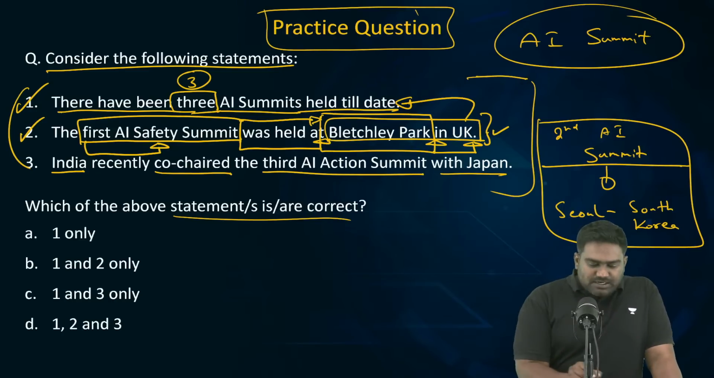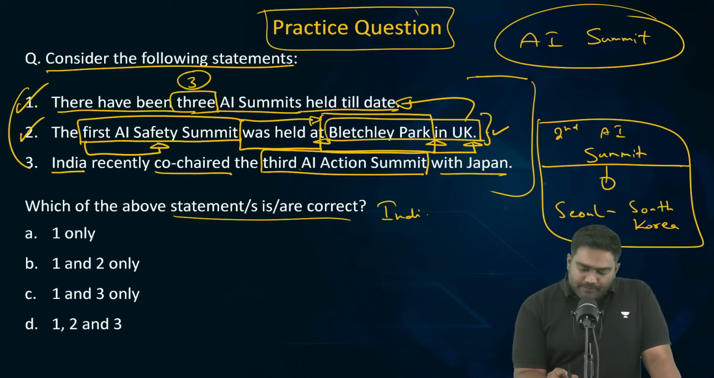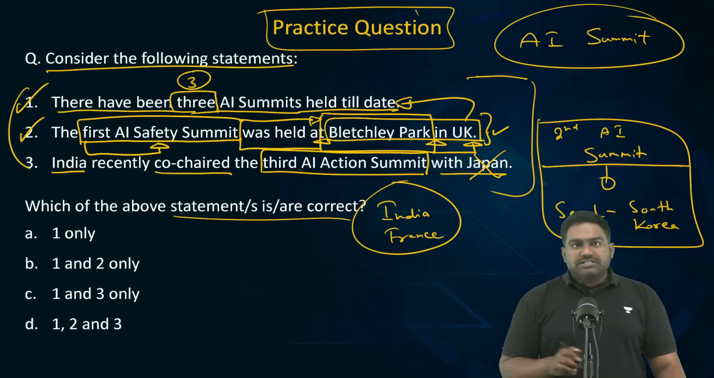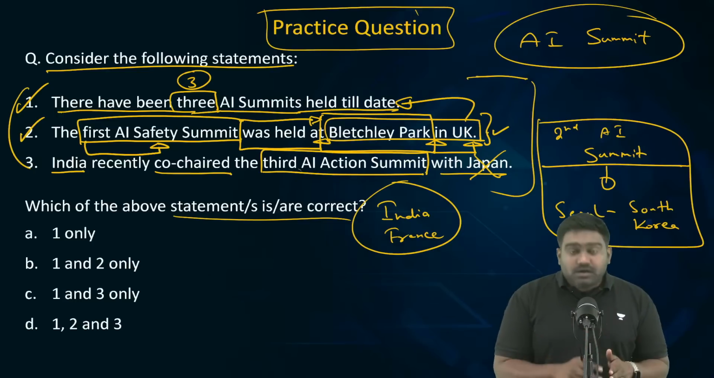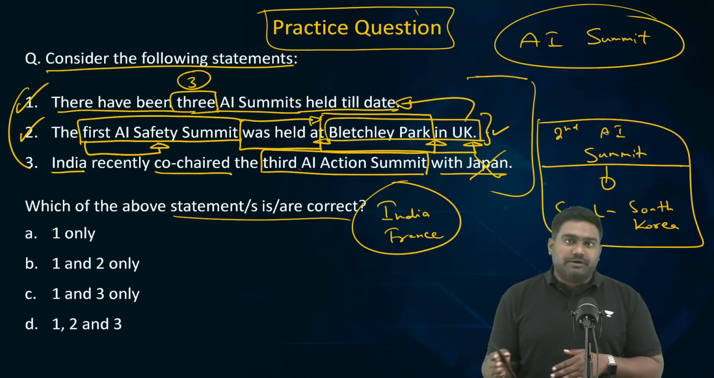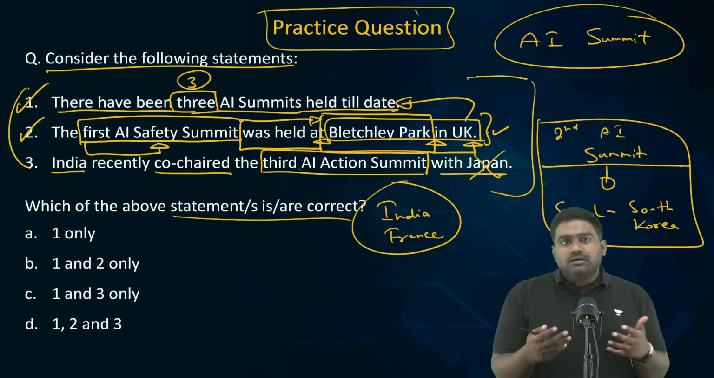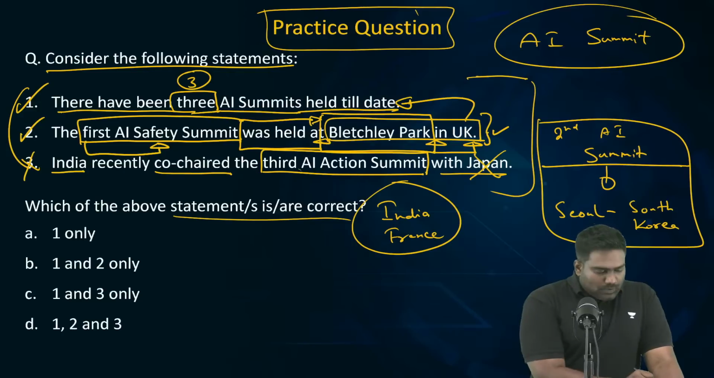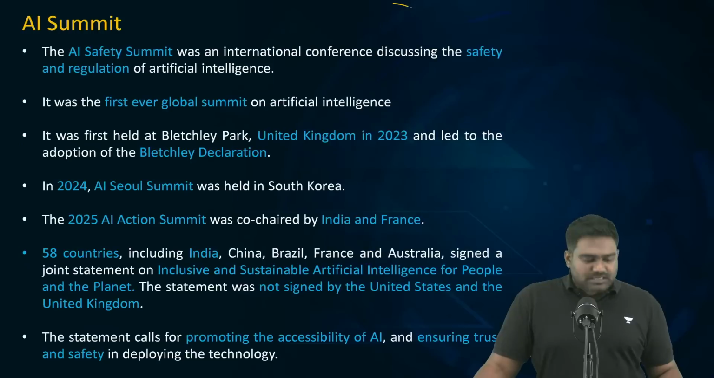The third AI summit, called the AI Action Summit, was recently hosted by India along with France, not Japan. Just a few weeks ago, India and France together co-chaired the third AI summit, which focused on the action that needs to be taken to regulate AI technologies. So the third one is incorrect here. So what's the correct answer? 1 and 2 only. Option B becomes the right answer.